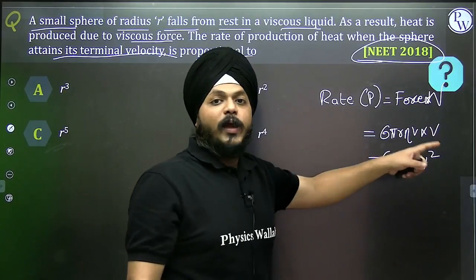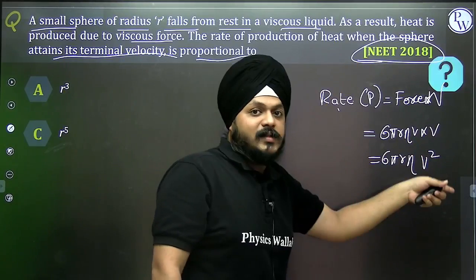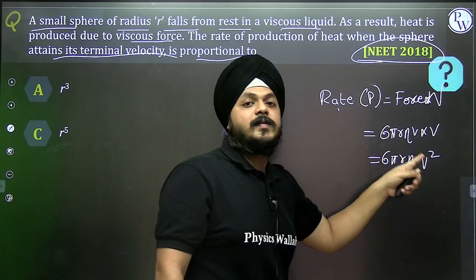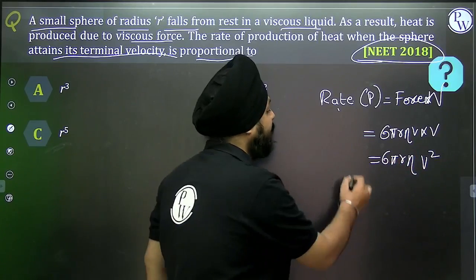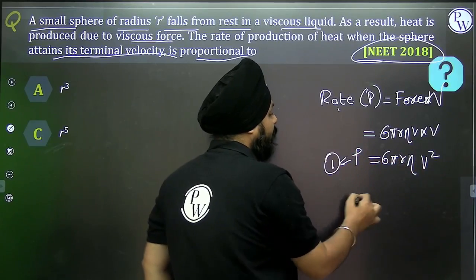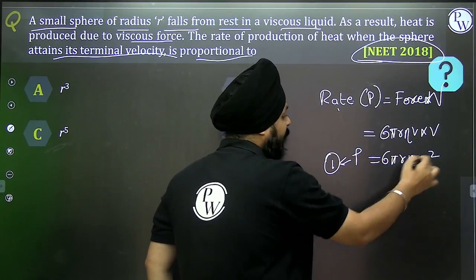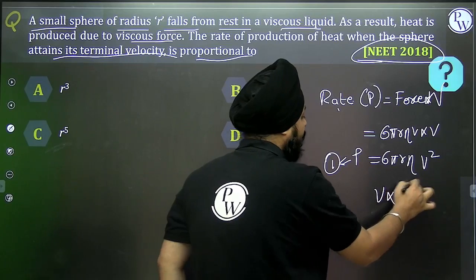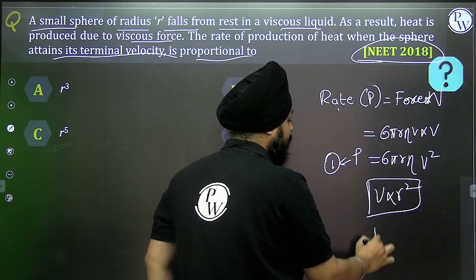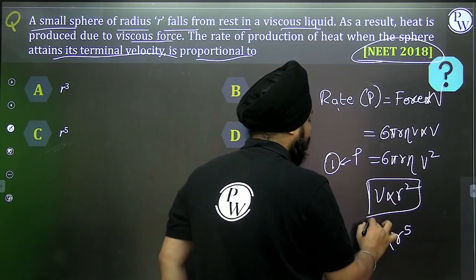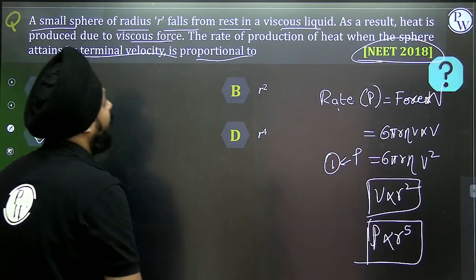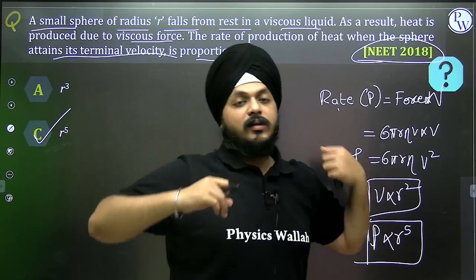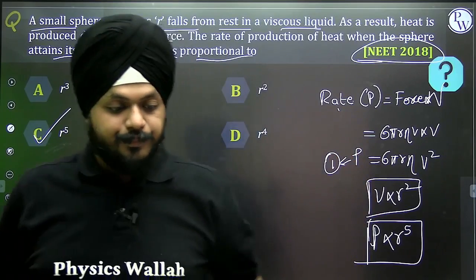Here we need to calculate the rate when it attains terminal velocity. It means here v is the terminal velocity. Can I consider this as equation number 1? If we recall the equation of the terminal velocity, then v is directly proportional to r square. It means the rate is directly proportional to r to the power 5. C is the perfect answer for this specific question. C. NEET 2018.